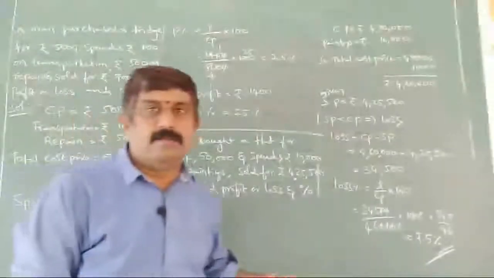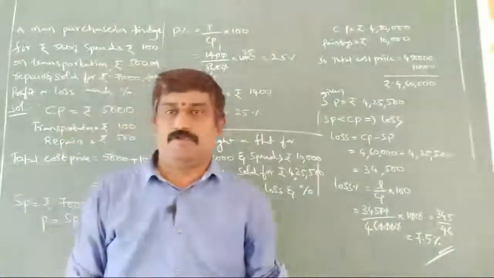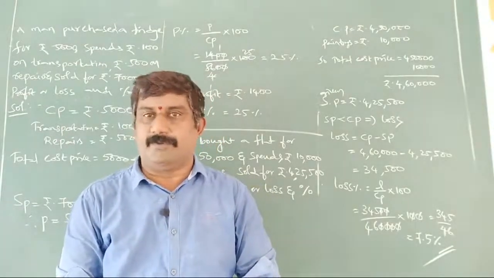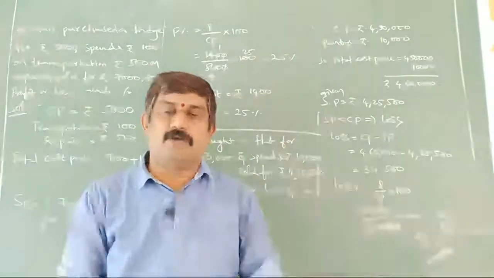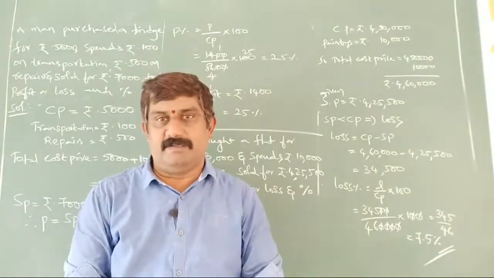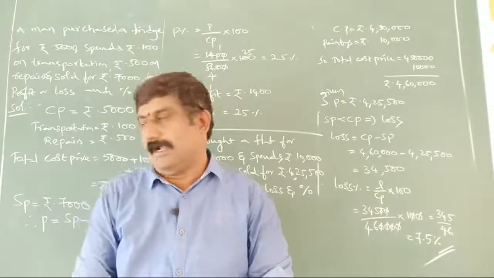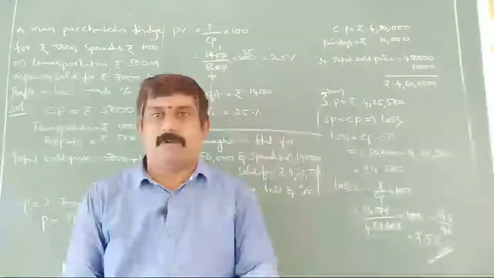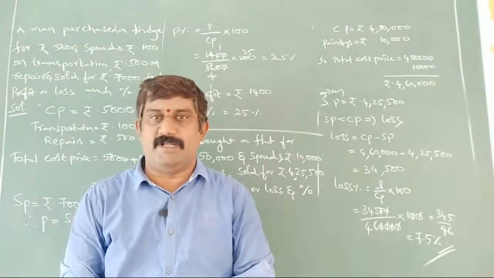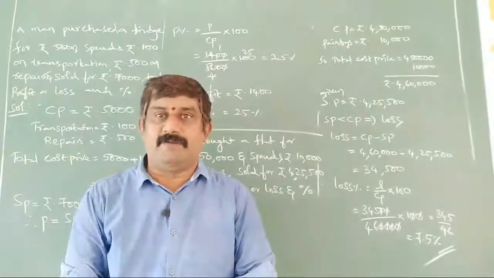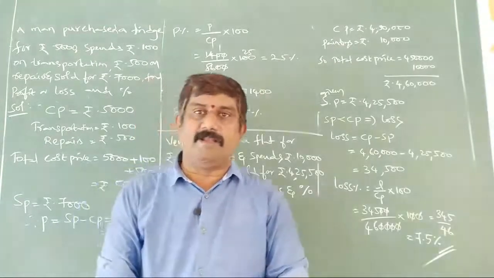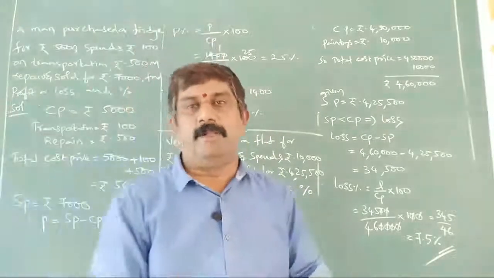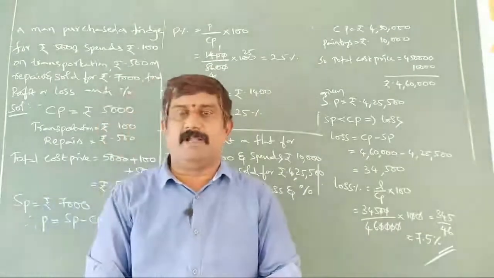As we have discussed here, profit and loss, cost price, selling price: if cost price is less and selling price is more, then he will get profit. If cost price is more and selling price is less, then he will get loss. For profit, it can be given as selling price minus cost price, profit percentage as profit by CP into 100, and there only we can get the formula of SP as CP into (100 plus P) by 100.